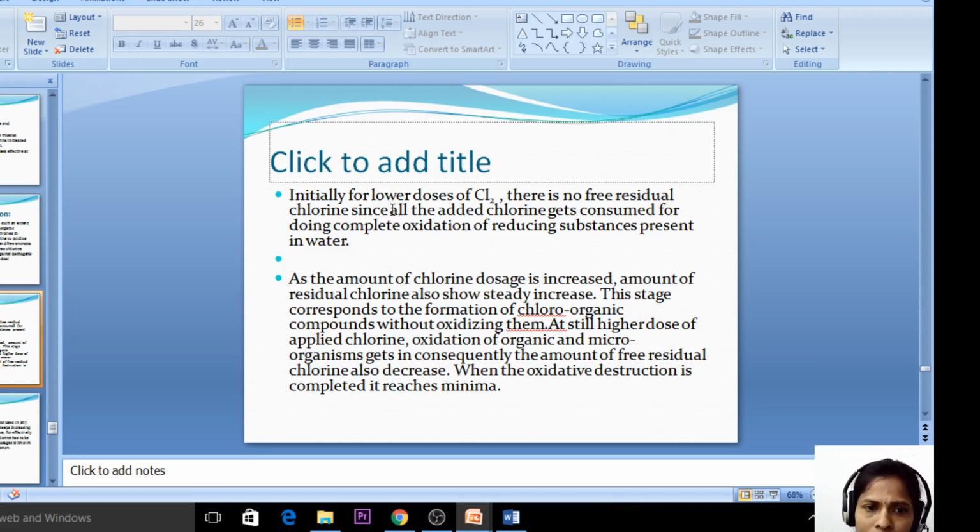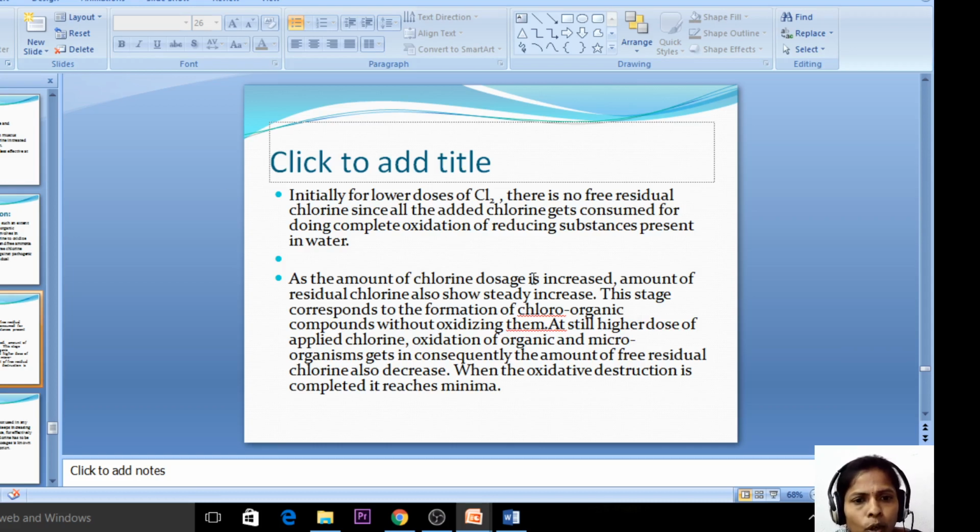Chlorine will not be free at the initial stages, because initially there are impurities, and all the reducing substances are killed by adding the chlorine.